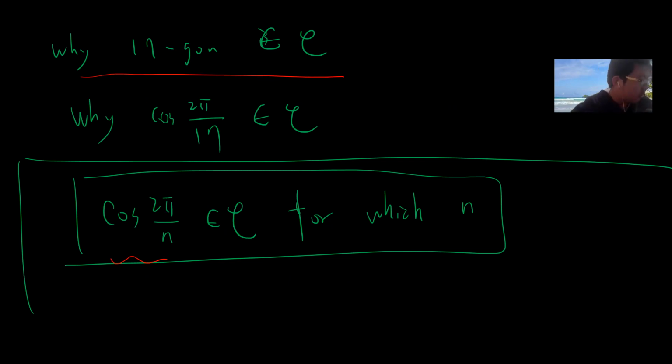Yeah, so in this video we will prove the famous theorem, let me just write it down.